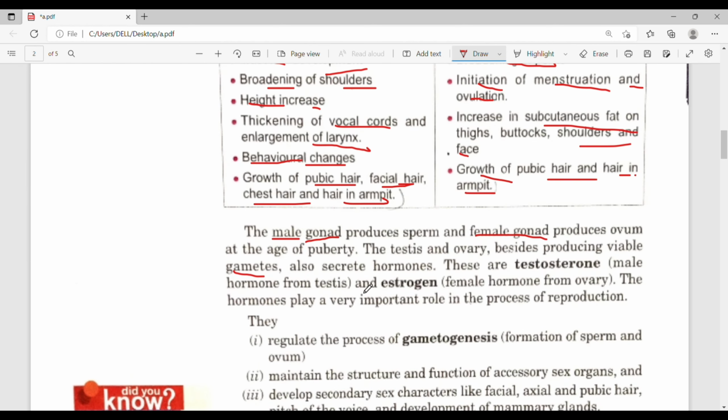Gonads are responsible for production of gametes as well as the secretion of hormones. Male hormone is testosterone, which is secreted from testes, and female hormone is estrogen, which is secreted by ovary. Hormones also play a very important role in the process of reproduction. Now we will see the importance of hormones.